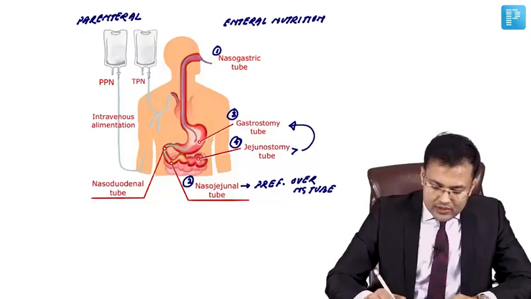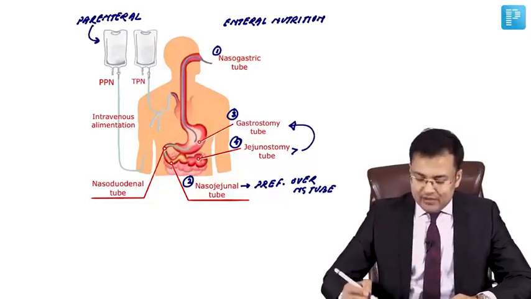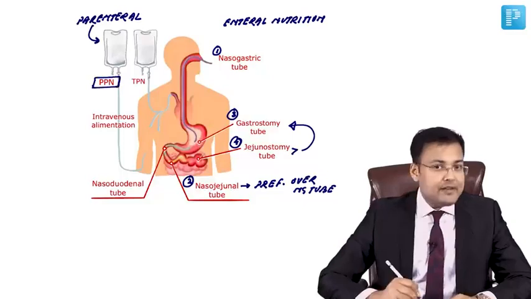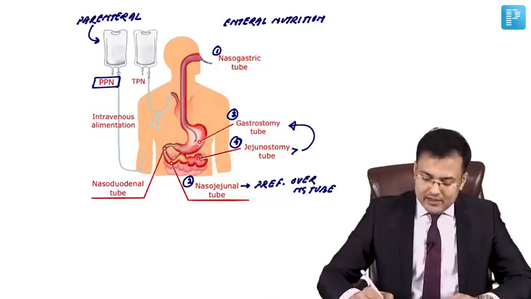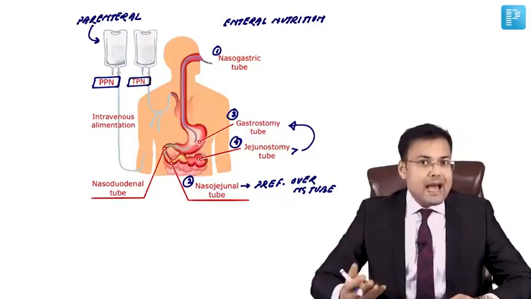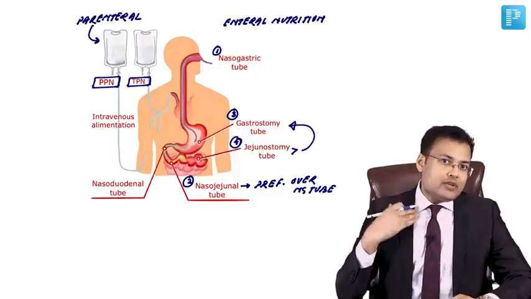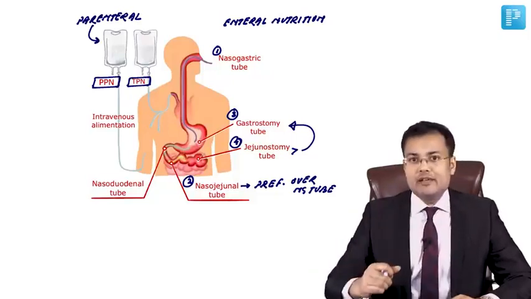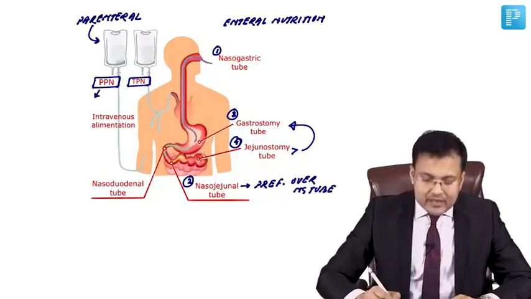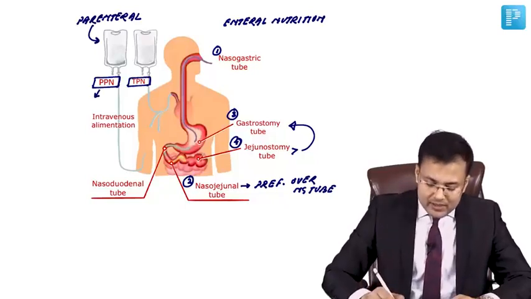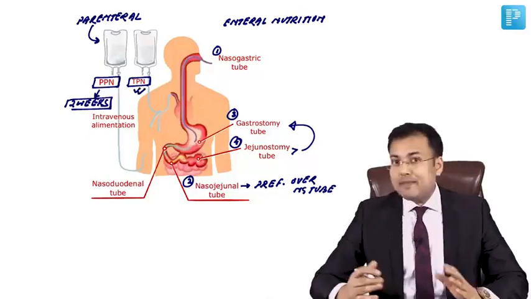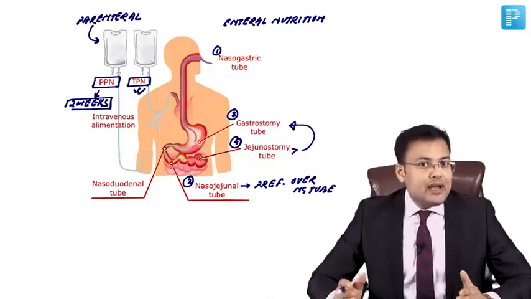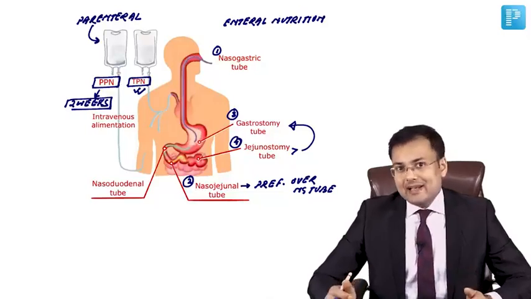Parenteral nutrition, where the nutrients are directly delivered via IV route, is of two types: peripheral parenteral nutrition, in which the nutrients are given into a peripheral vein, and total parenteral nutrition, where the nutrients are given via a central vein. PPN is given for short duration, up to 2 weeks, but the preferred form of parenteral nutrition is TPN, total parenteral nutrition.